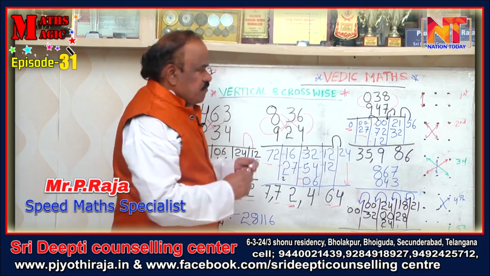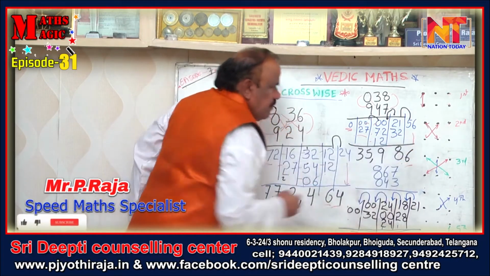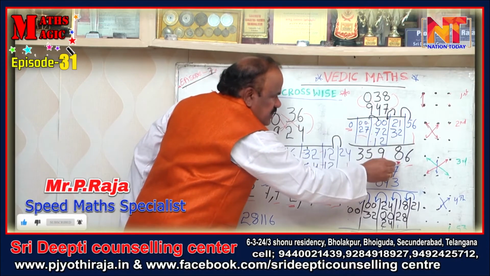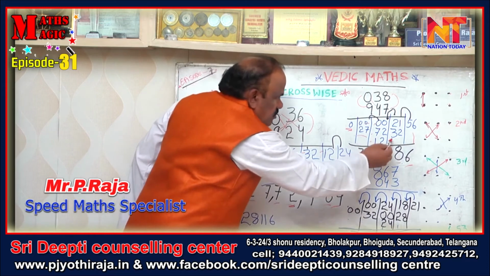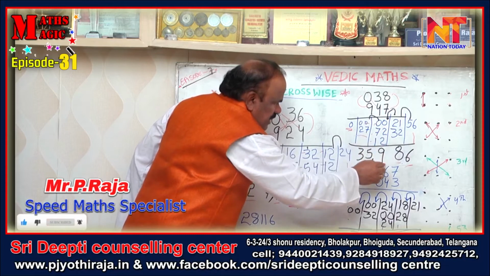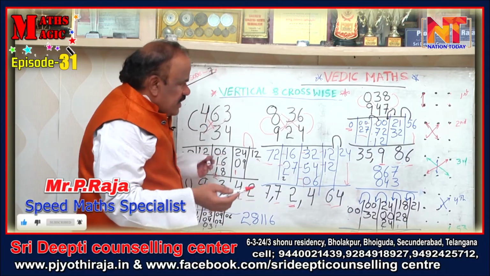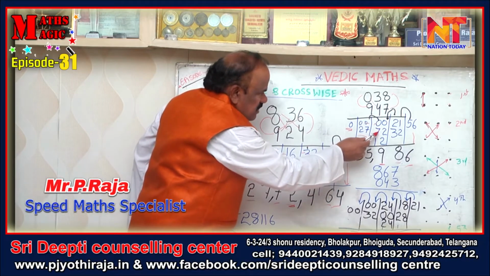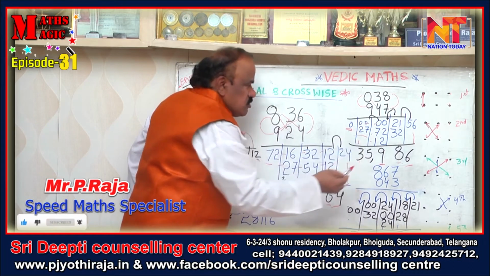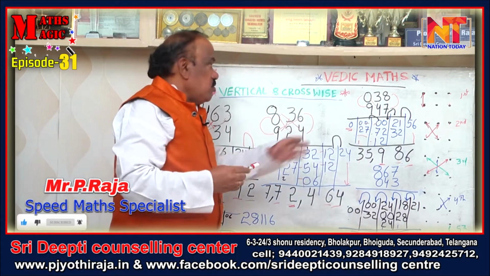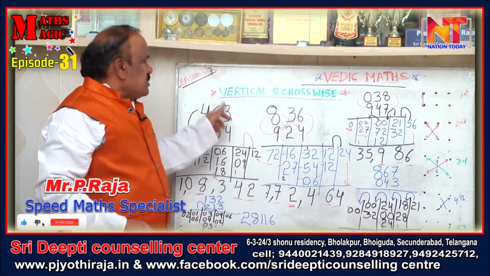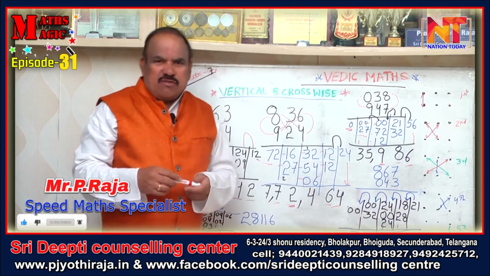Now let us take this step. So this is 6, okay. The 10th digit is there, we are carrying it, 5 plus 1, 6, 6 plus 2, 8. Understood now? Again now nothing carrying is there, 3 plus 2, 5, 5 I am carrying here, 2, 7, 7 plus 2, 9. So I am putting 9. Again next step is the 10th digit, 7 plus 1, 8, 8 plus 7, 15, 1 I am carrying, 2 plus 1, here 0 is there, 3. So 35,986. So 2 digit into 3 digit also you can do by putting a 0 using this formula. This is called vertical and crossways. This is in our Vedic maths.